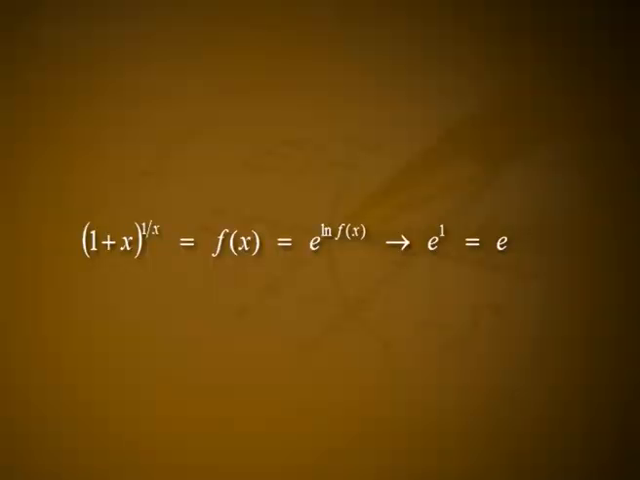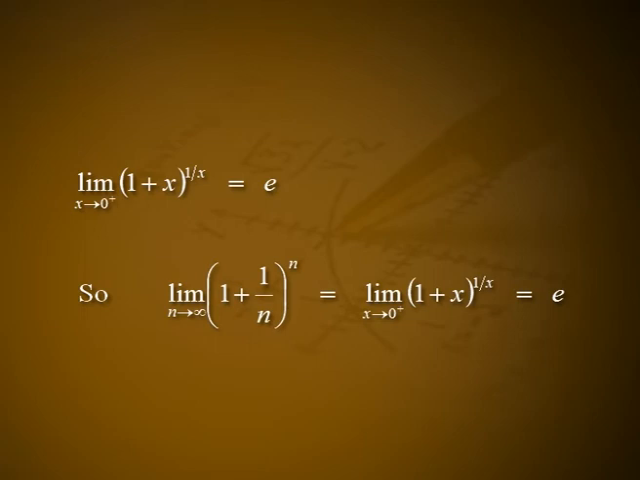We can now exponentiate to see that as x tends to 0 plus, 1 plus x the whole raised to 1 by x is equal to f of x, that is equal to e raised to log of f of x, which tends to e raised to 1, which is equal to e, because the exponential function is continuous. That is, the limit as x tends to 0 plus of 1 plus x the whole raised to 1 by x is equal to e. So, the limit of 1 plus 1 by n the whole raised to n as n tends to infinity is the same as the limit as x tends to 0 plus of 1 plus x the whole raised to 1 by x, that is equal to e.